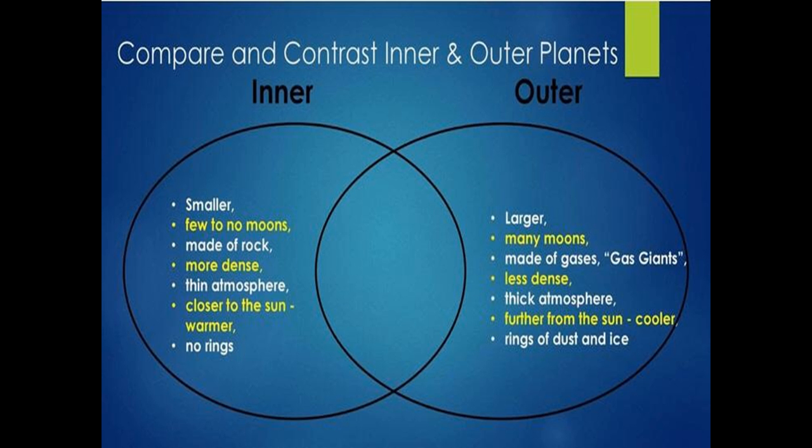Inner planets are smaller, have few to no moons, are made up of rocks, more dense, have a thin atmosphere, are closer to the sun, warmer, and have no rings.